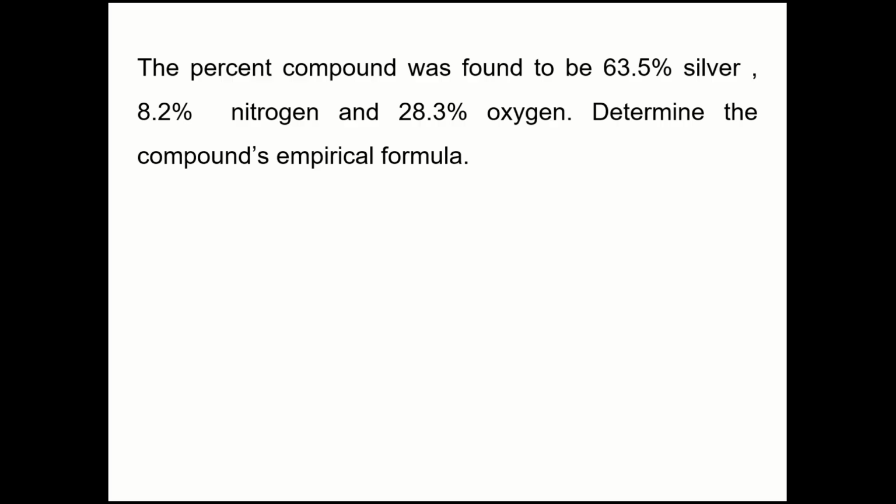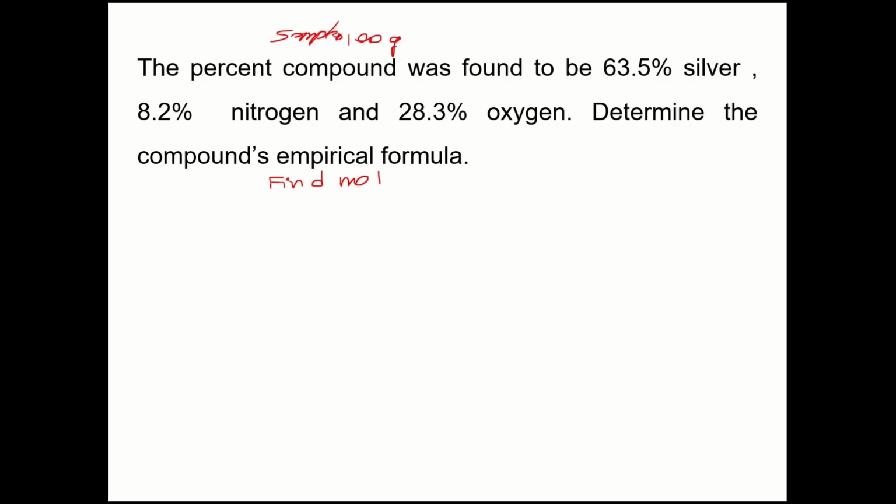So let's do one more. The percent composition was found to be 63.5% silver, 8.2% nitrogen, and 28.3% oxygen. So the first thing is to find moles, and actually the first thing is to take into consideration that we have a 100 gram sample.